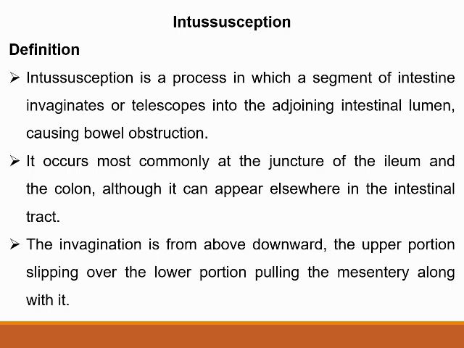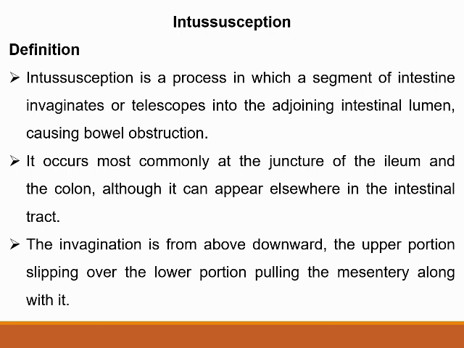That is the meaning of invagination. It is folded back by itself or turned inside out. That is known as invagination into the adjoining intestinal lumen, which causes bowel obstruction.